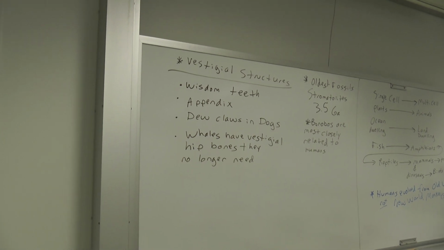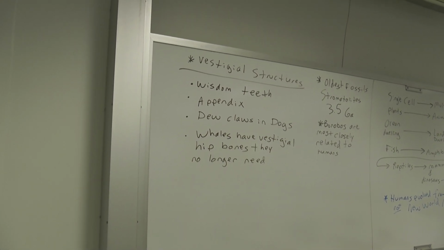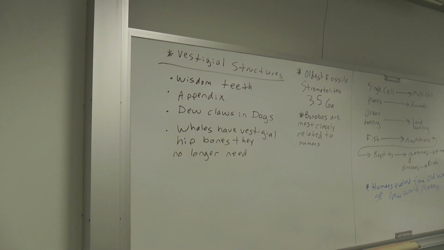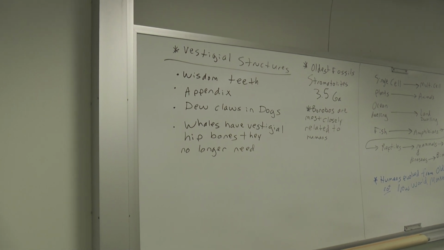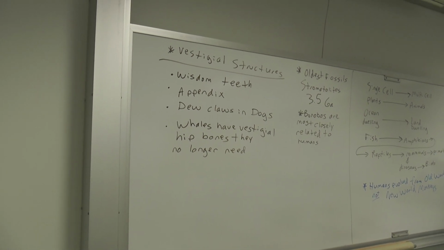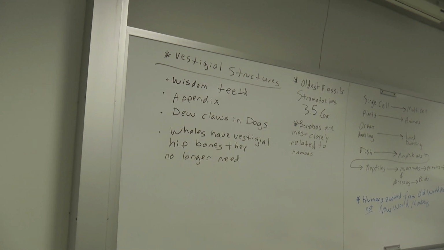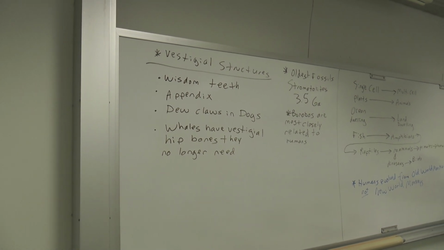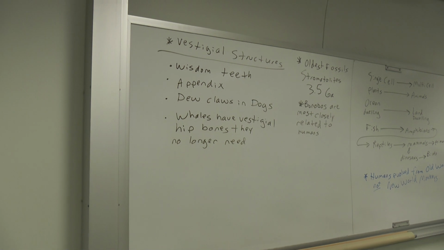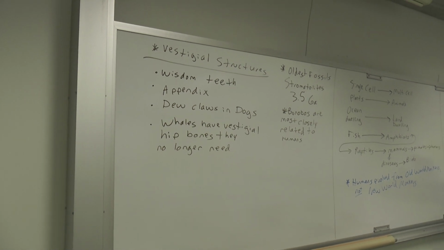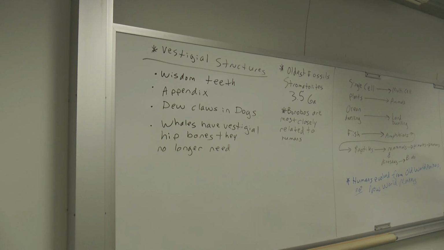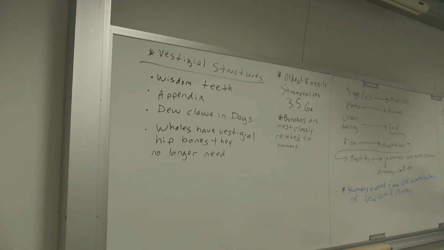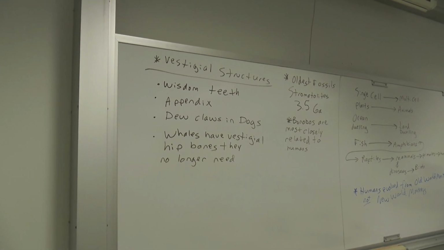Okay, now we're going to switch to the next topic, vestigial structures. These are structures that organisms still have, and long ago, once upon a time, had a use for, but have evolved to no longer have a use for that structure, but are still born with them anyway. Our first example is wisdom teeth in people. Earlier humans did make use of wisdom teeth. We do not need wisdom teeth these days. And evolution is actually starting to correct for that, believe it or not.